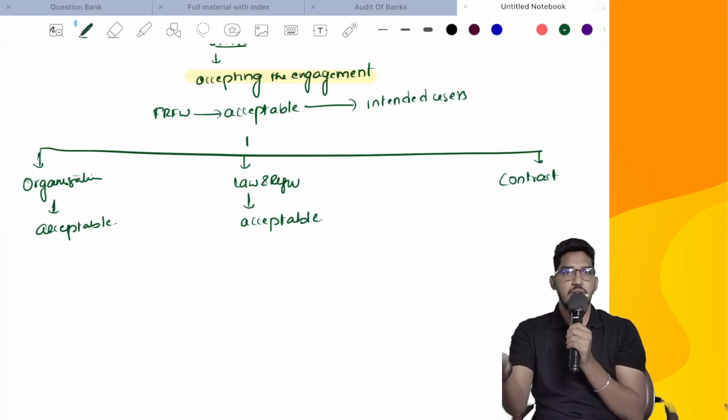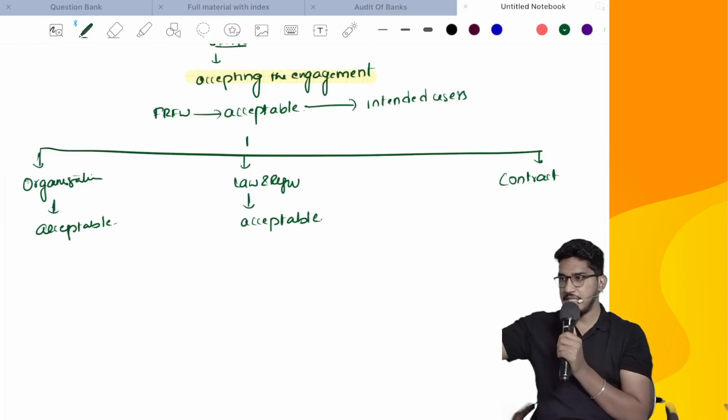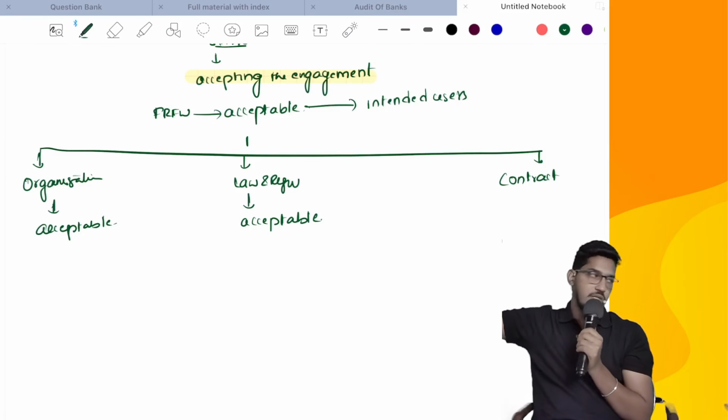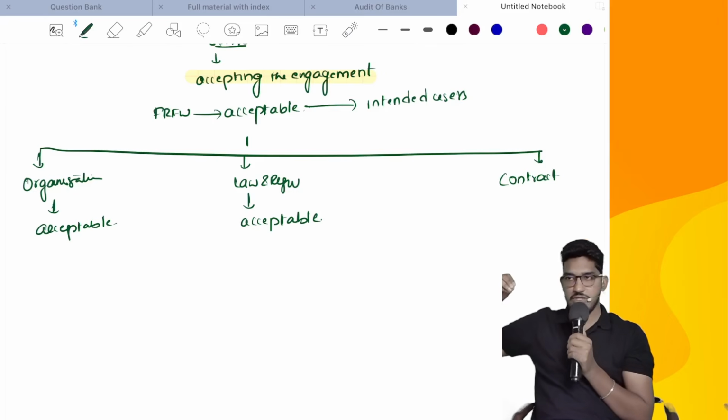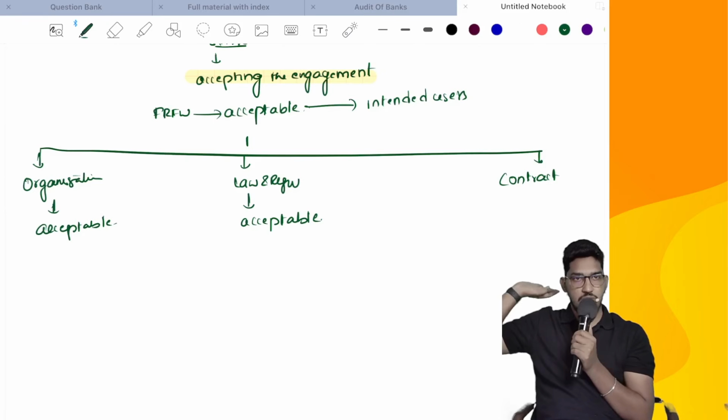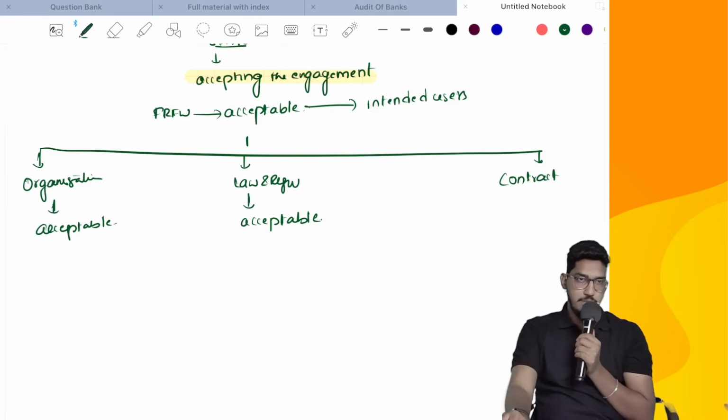It should fulfill the requirements of the users. That's what we expect from a normal general applicable financial reporting framework. If these characteristics are also there in the contract, like whatever terms and conditions, whatever rules they have given for the preparation of the financial statements, they are also understandable. If you follow that, financial statements will be understandable. They will be reliable also. It will fulfill the needs of the intended users also. Then also we will deem it as acceptable.